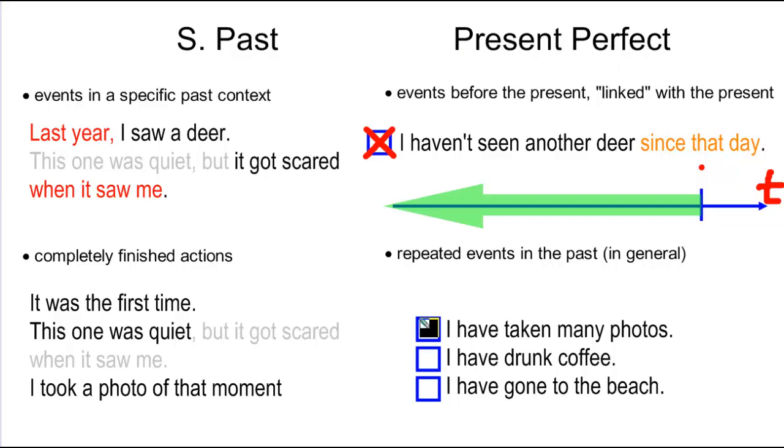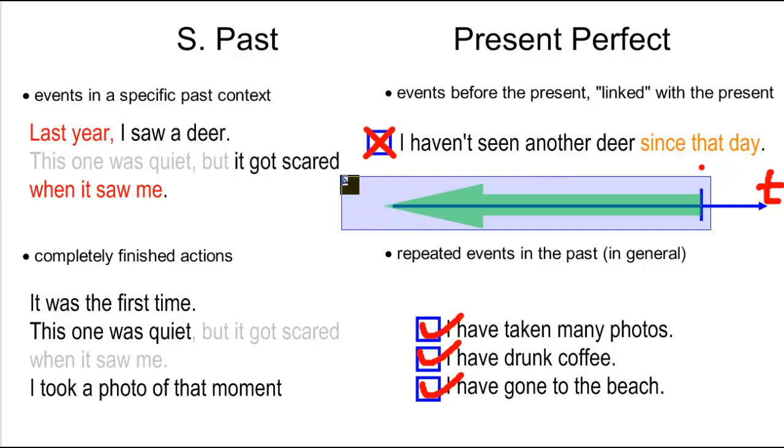And finally, the present perfect is also useful for actions that are repeated in the past. Repeated events in the past. And important, this is in general. If you mention specific times, you have to use simple past. But if you're just mentioning events in general, you have to use the present perfect. For example, I have taken many photos. That's what I have done. I have drunk coffee. That's another thing that I have done. I have gone to the beach. I have done that many times too. In all of these cases, I am not mentioning the specific time. I'm just mentioning the time in general. Again, remember this: it's the past, in quotation marks, in general, forever.